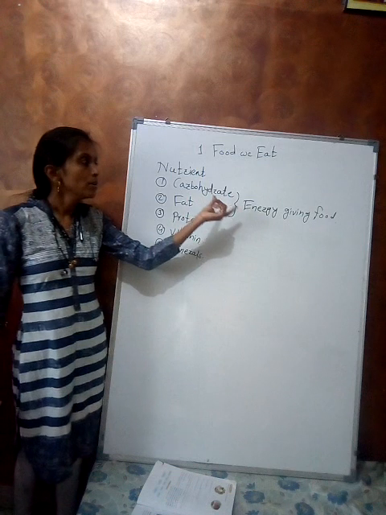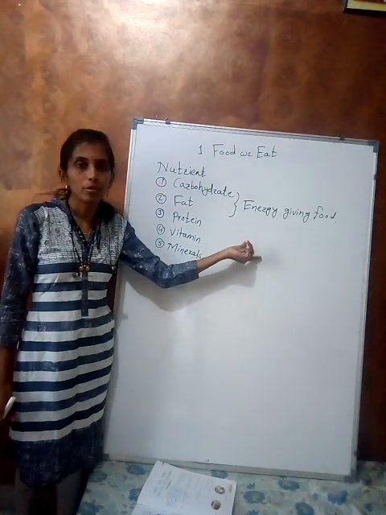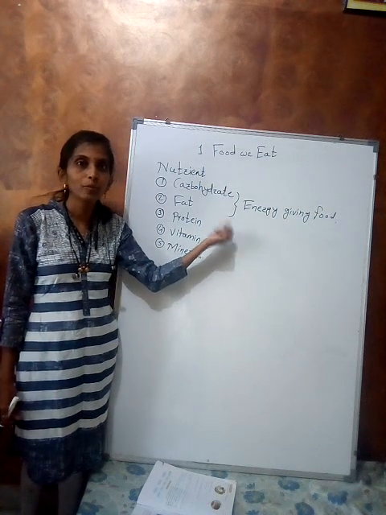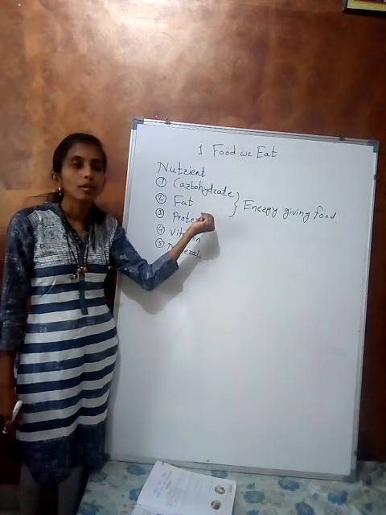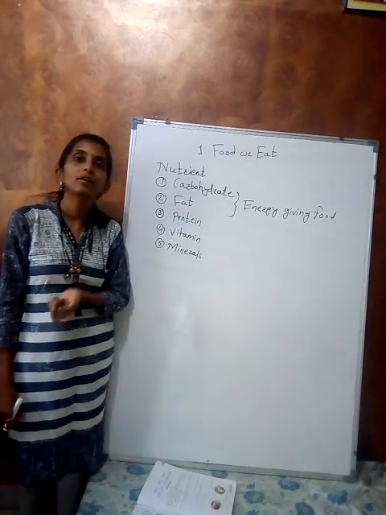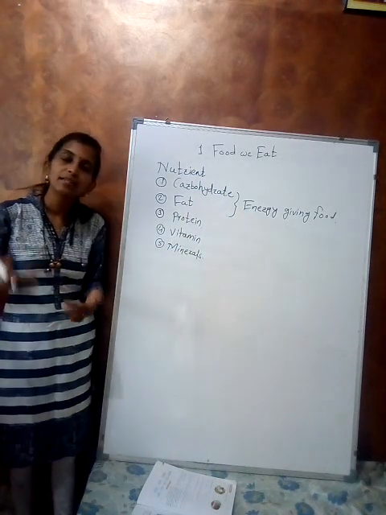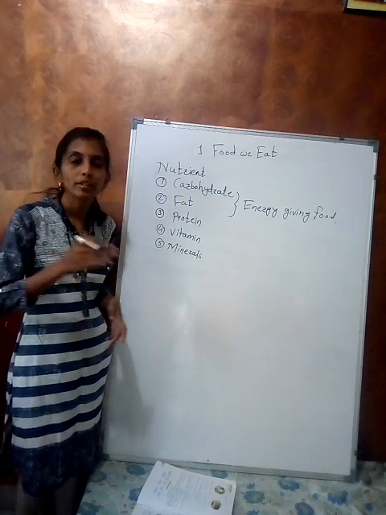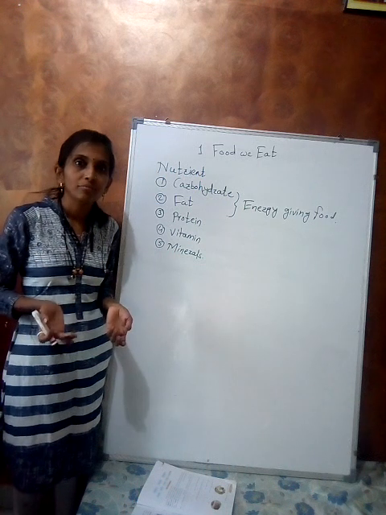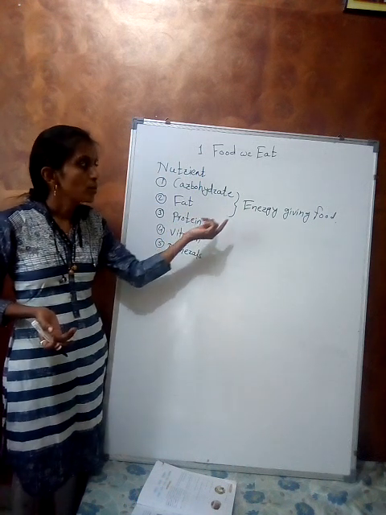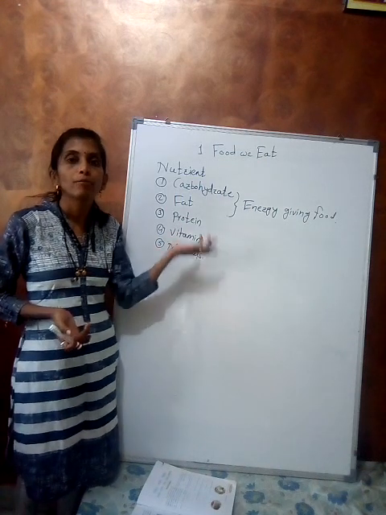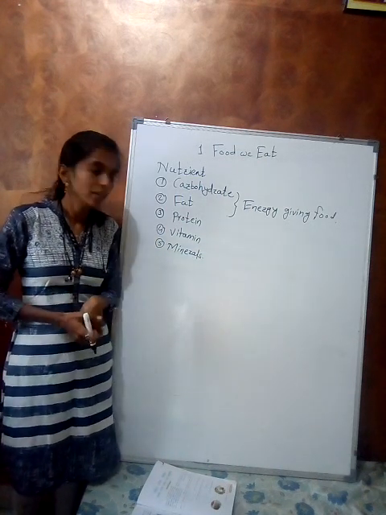This is the first group of nutrients, called energy giving food. Why is it called energy giving food? Because from carbohydrate and fat we get energy, and this energy is important for doing different work in our life, for running, walking, or for study. There are different types of work in our bodies, and for that we need energy.